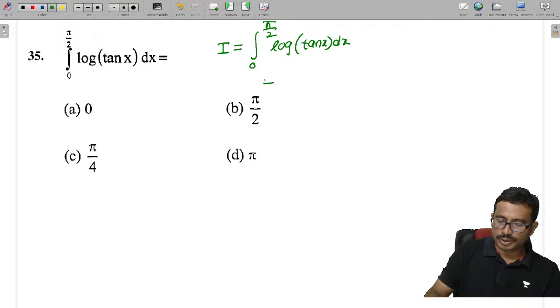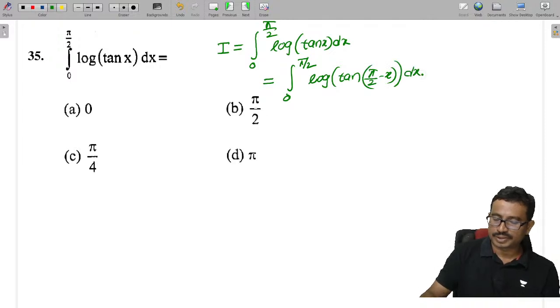So this is from 0 to pi by 2, log of tan, using the property, pi by 2 minus x, into dx.